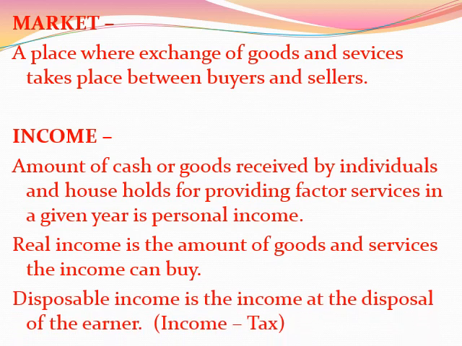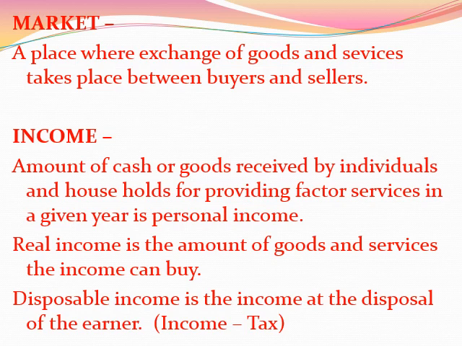And the next one is disposable income. Disposable income is that income which is at the disposal of the earner. That means when out of the total income you subtract the tax, that will be called disposable income. So disposable income, in other words, is that income which is at the end of the earner. So income minus tax will be considered as disposable income.